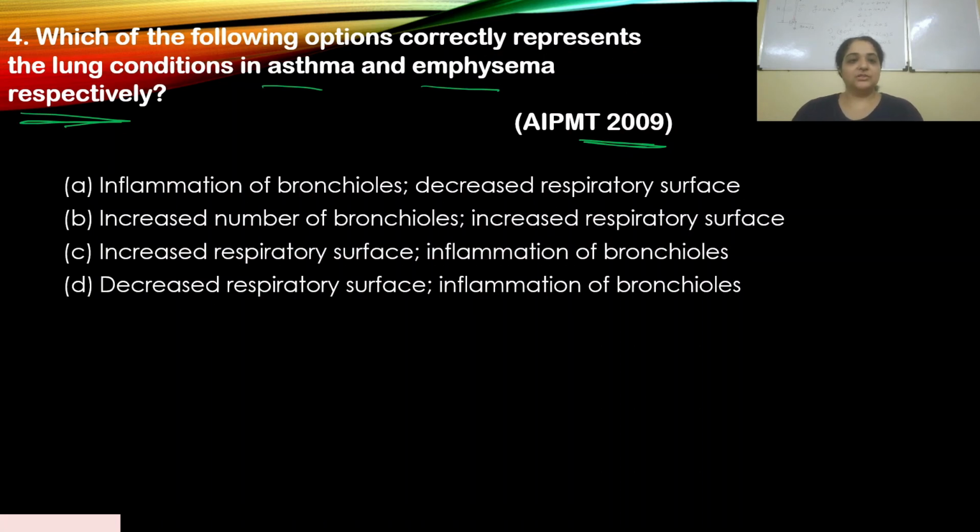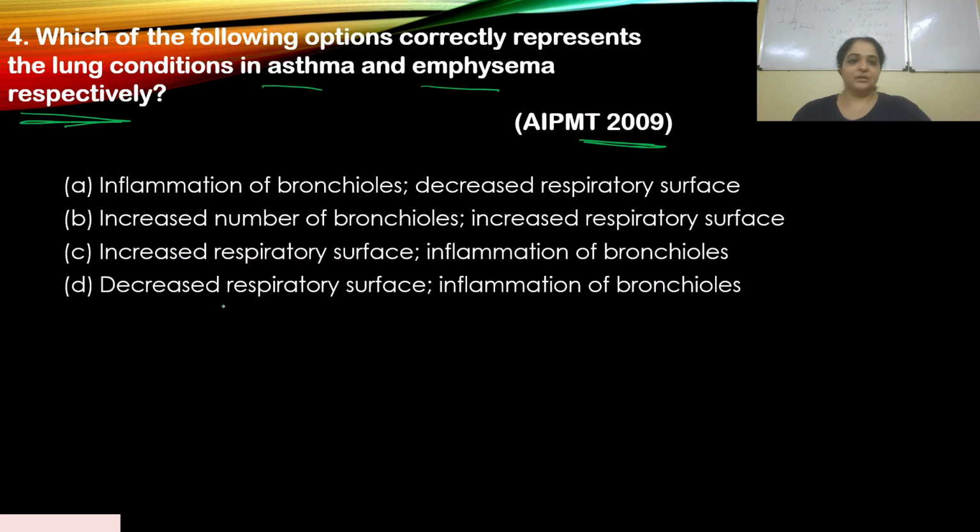Okay, so the first one, inflammation of bronchioles and decreased respiratory surface. That means in asthma there will be inflammation of bronchioles, in emphysema there should be decreased respiratory surface. Which is the right answer? B, increased number of bronchioles, increased respiratory surface. No, that doesn't happen. C, increased respiratory surface and inflammation of bronchioles.